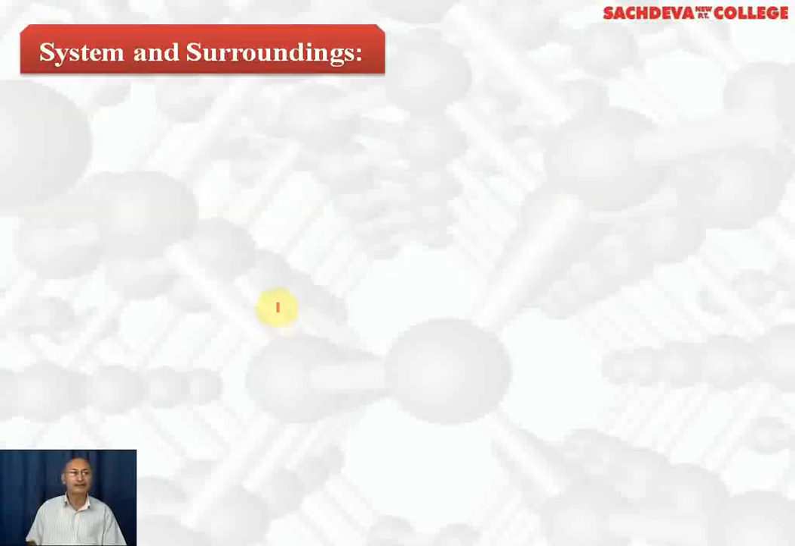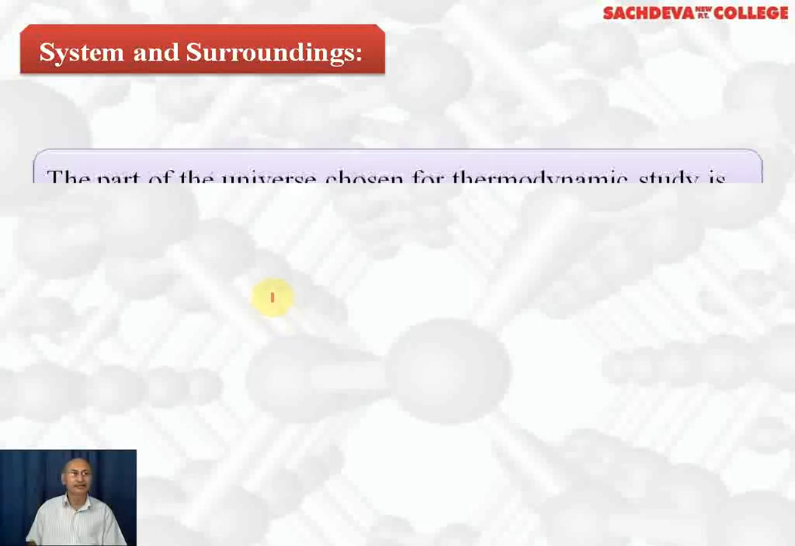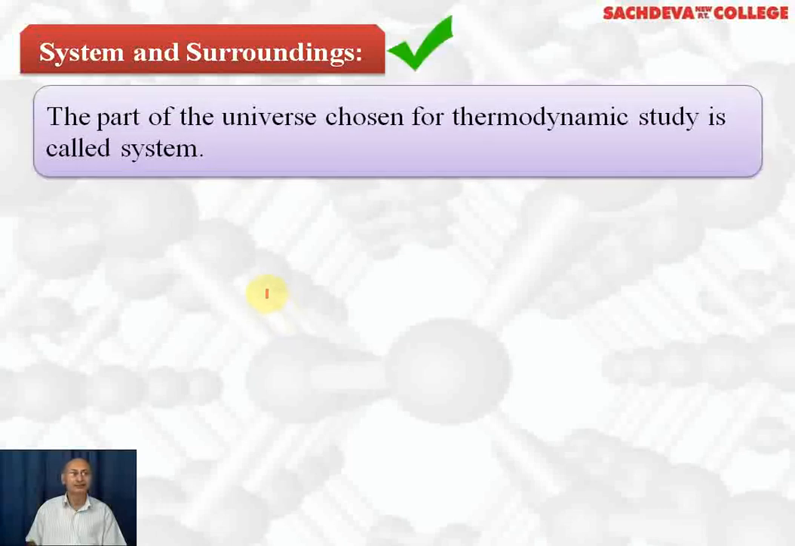Now we are going to take up some basic terms which we need to understand thermodynamics. The first we are taking is system and surrounding. System is the portion of universe which is under investigation for our study. That is, in chemistry, the portion of test tube where reaction is taking place is called system.